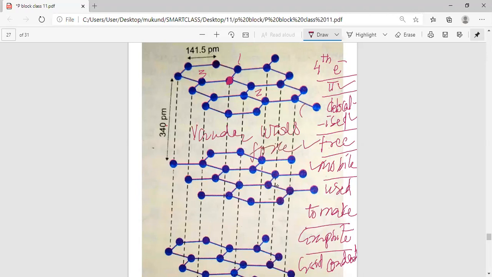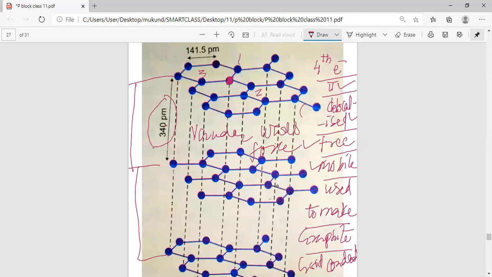So this layer and this layer, even this layer and this layer, are attracted to each other by van der Waals forces. The distance between two layers is 340 picometer, and these free electrons are delocalized in these layers, and that makes graphite a good conductor.